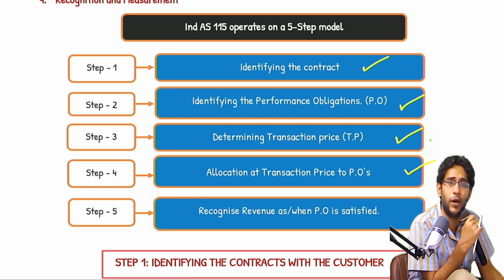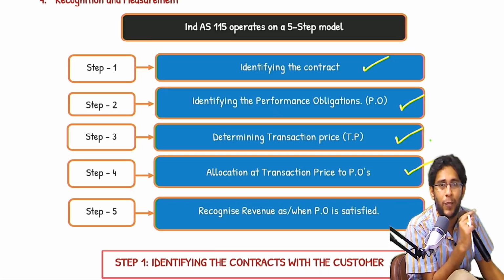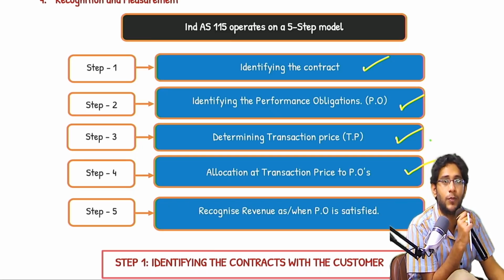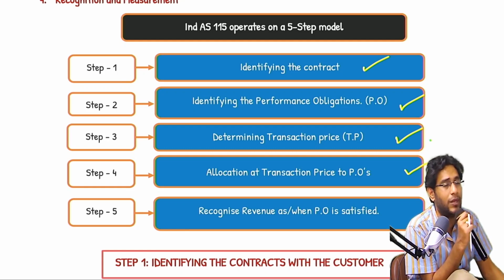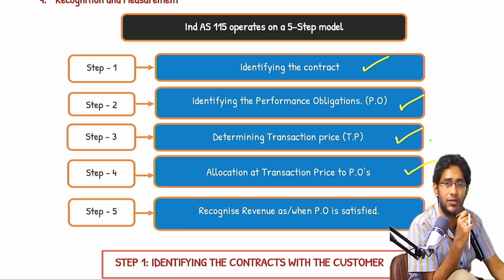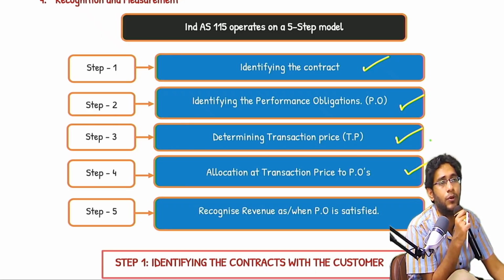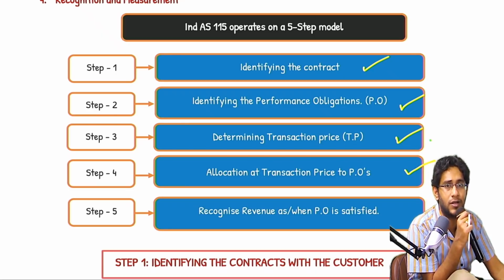Number of questions will be high on step 3. Step 3, a lot of questions are there. But step 3 is extremely easy. Step 2 is dangerous. Come to step number 3, it is determining the transaction price. If I give you goods or services, for that, how much revenue am I going to receive? That is called the transaction price.